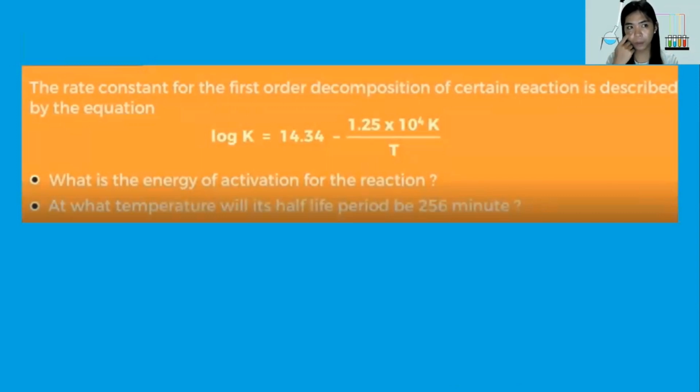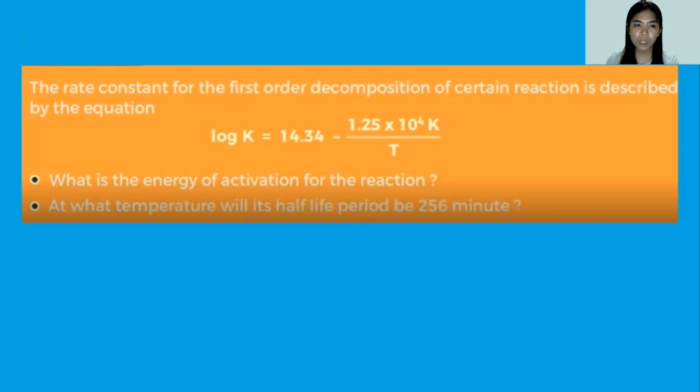For problem number 2, we will use the general formula for the activation energy. The rate constant for the first order decomposition of a certain reaction is described by the equation log of k equals 14.34 minus 1.25 times 10 raised to 4 Kelvin over the temperature.